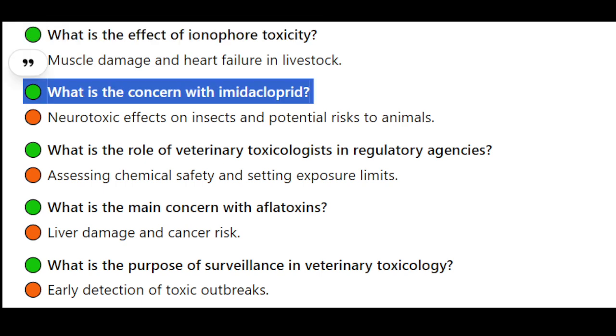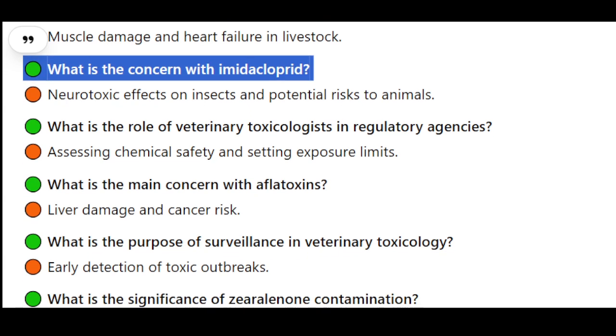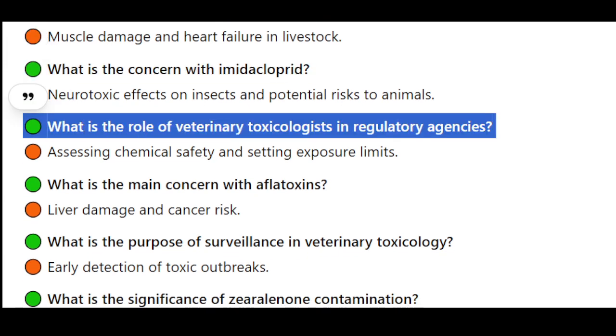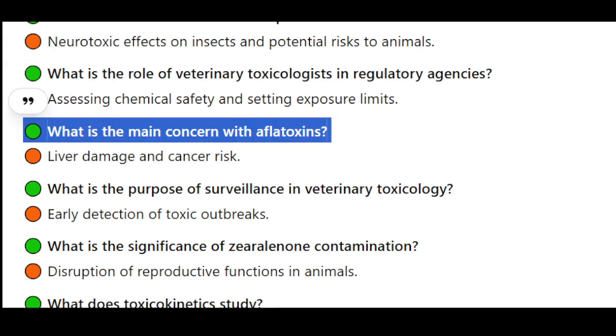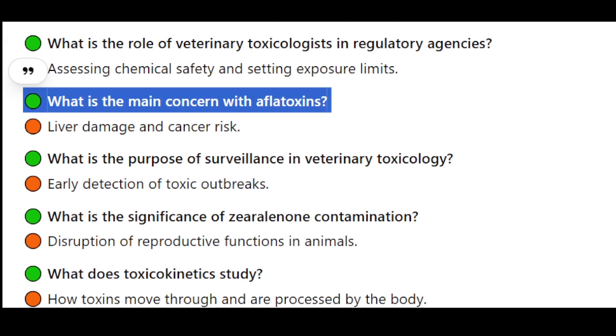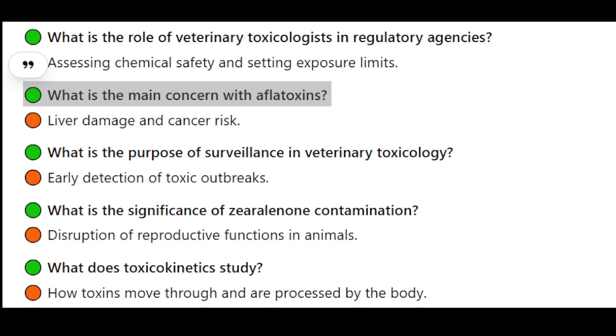What is the concern with imidacloprid? Neurotoxic effects on insects and potential risks to animals. What is the role of veterinary toxicologists in regulatory agencies? Assessing chemical safety and setting exposure limits. What is the main concern with aflatoxins? Liver damage and cancer risk.